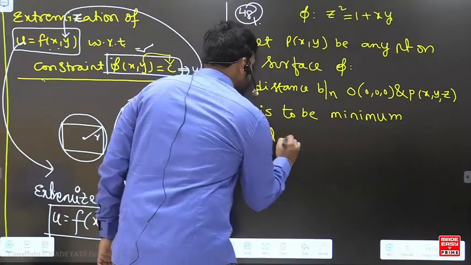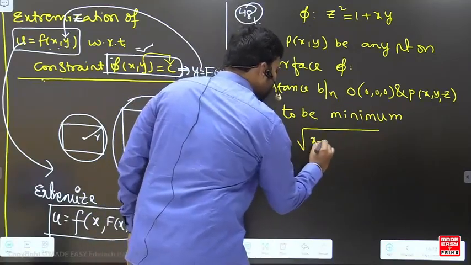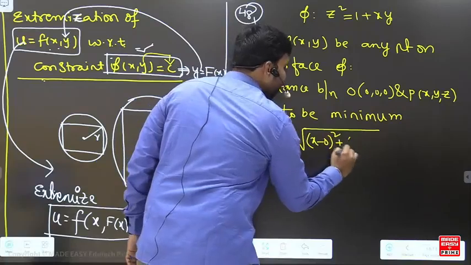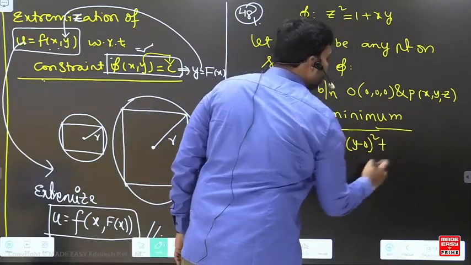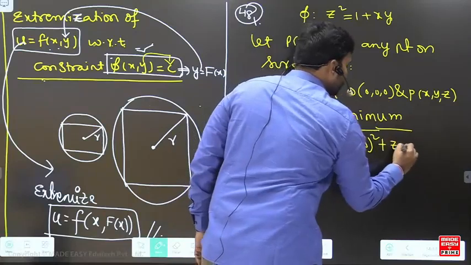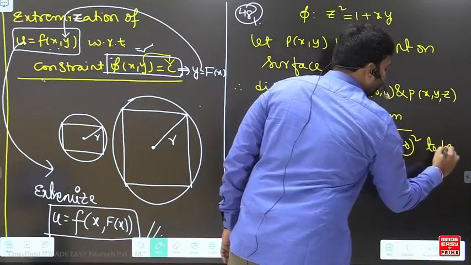So d is equal to the square root of (x minus 0) whole square plus (y minus 0) whole square plus (z minus 0) whole square, to be minimum.